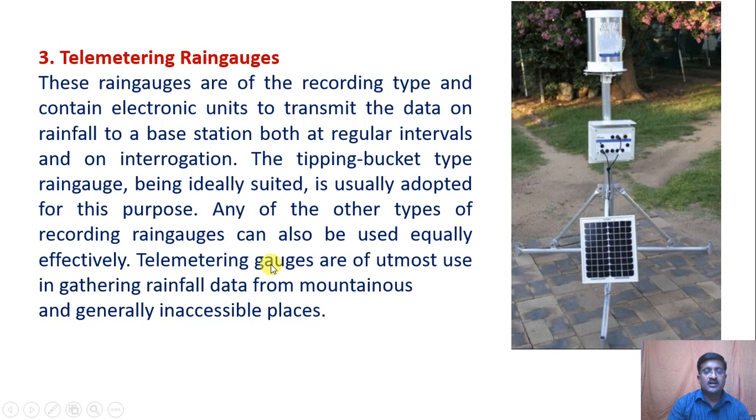Telemetering rain gauges are of utmost use in gathering rainfall data from mountainous and generally inaccessible places. So you can see the view of this telemetering rain gauge. This is the collecting area again here, and these electronic units are used which transmit the data of rainfall to the base station, where that electronic data will be collected.